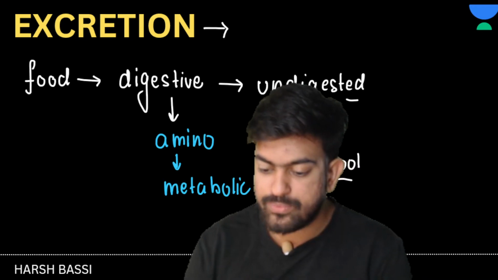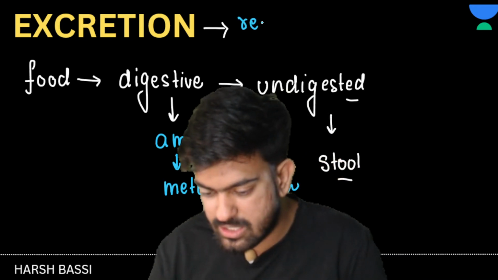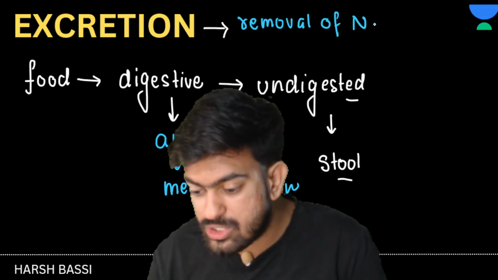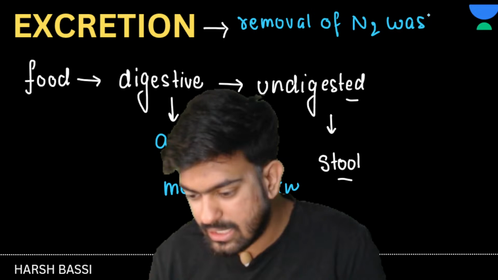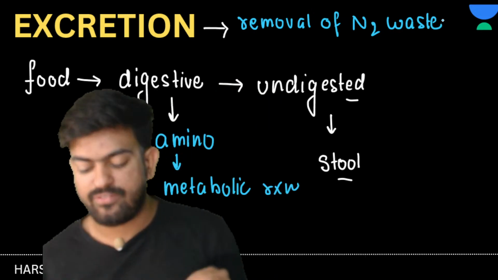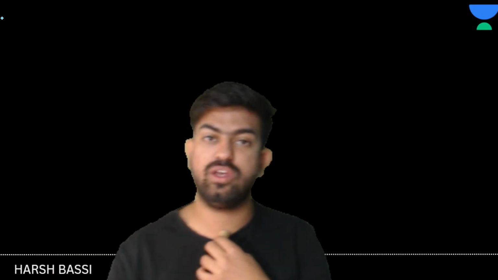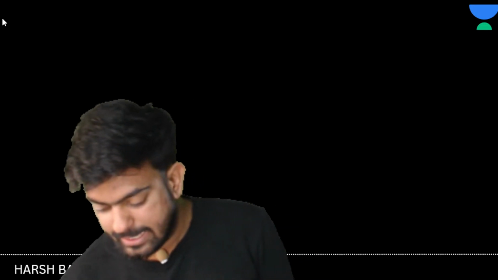So let me write here the proper definition. What is excretion? Removal of nitrogenous waste from our body. Clear to everyone? Now what kind of nitrogenous waste do we have, sir? We have urea, uric acid, ammonia. These are the nitrogenous wastes, which are removed with the help of the process which is excretion. Clear? Great.